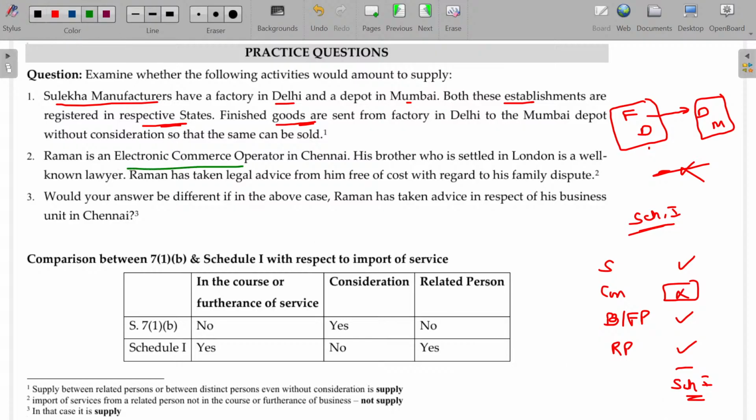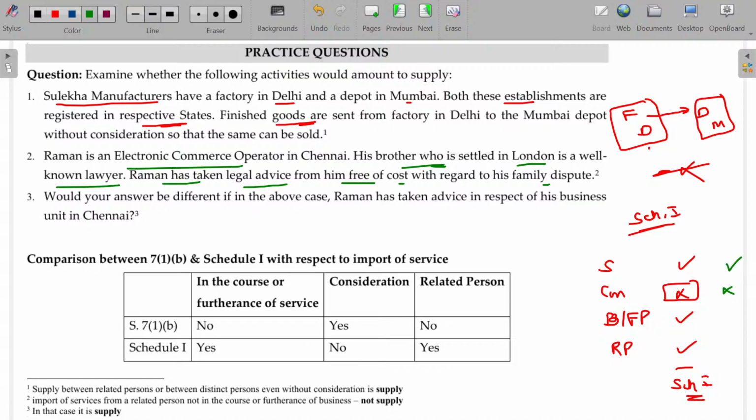Raman is an electronic commerce operator in Chennai. His brother, who is settled in London, is a well-known lawyer. Raman has taken legal advice from him free of cost with regard to his family dispute. Now what happens here? Related party. Consideration is missing.